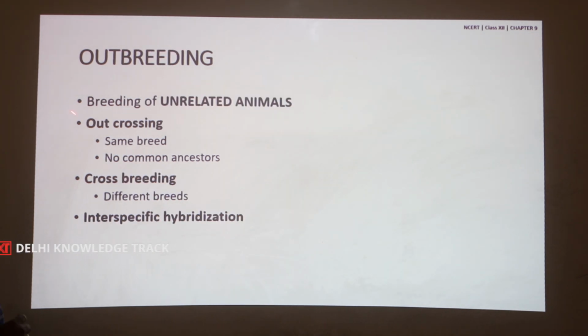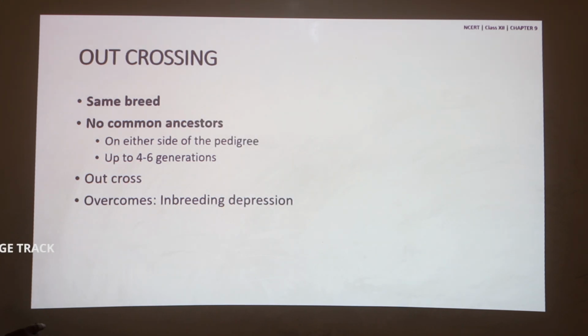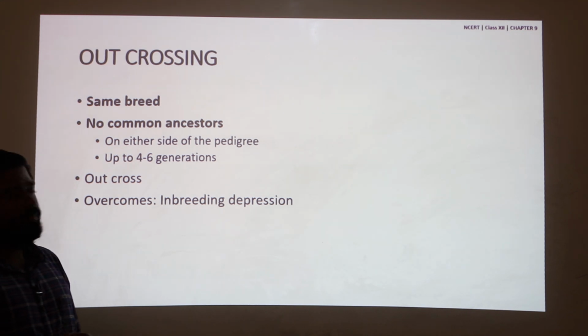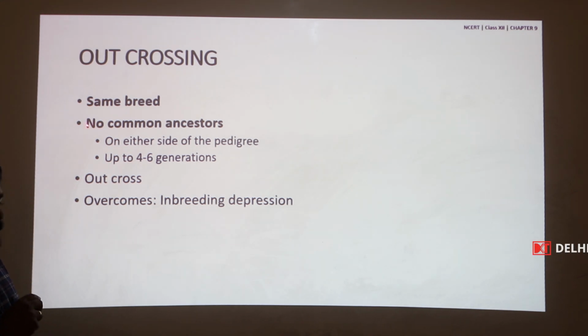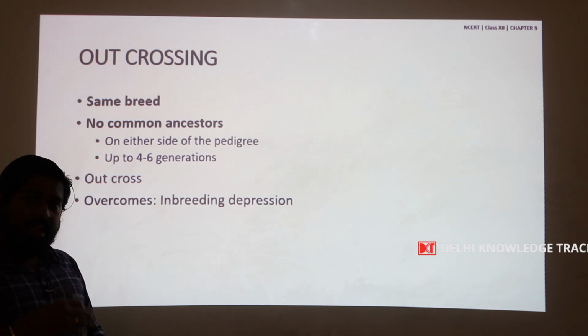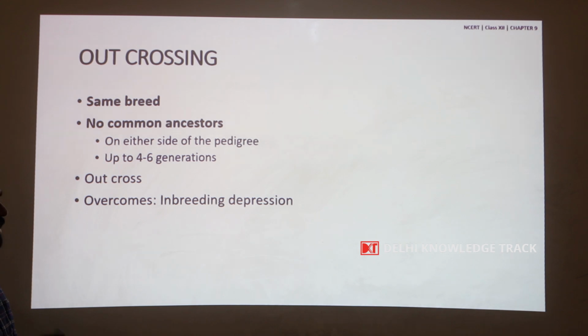So, let us take a look at outcrossing first. Outcrossing is the crossing between the same breed of individuals, but the individuals should not have any common ancestors on either side of the pedigree.